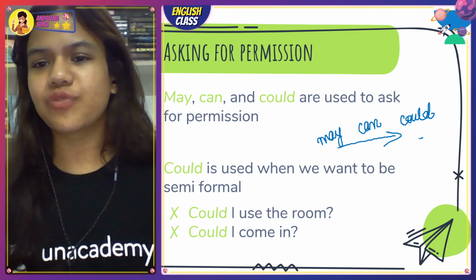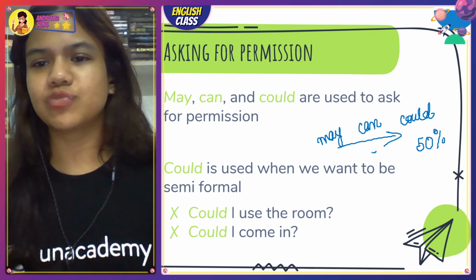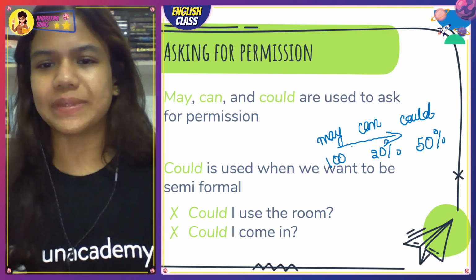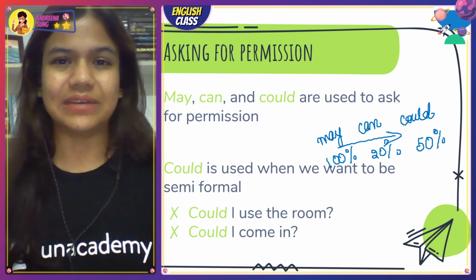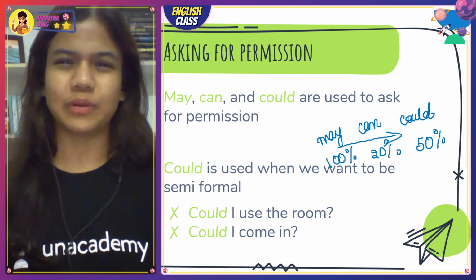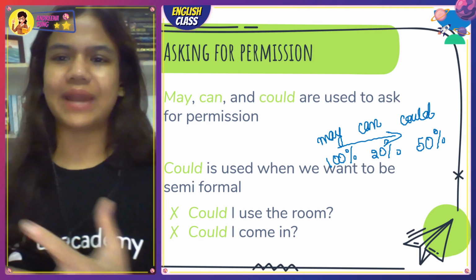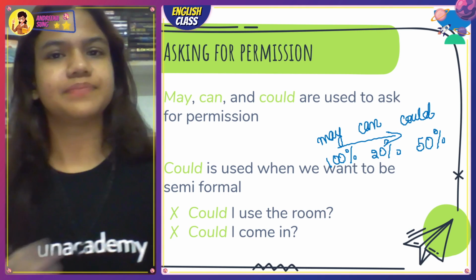Could is used for 50% of formality. Can is used for 20% of formality. And may is used for 100% of formality, which basically means being formal, right? So option A, B and C, may, can and could, 100, 50 and 20. That's it.